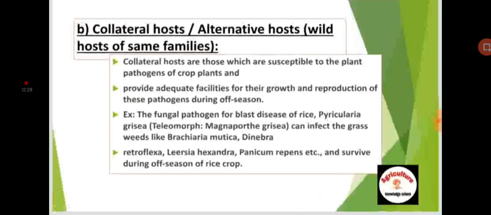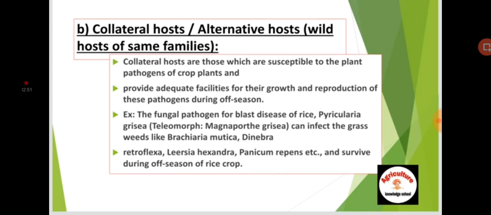Number B is collateral host or alternative hosts, wild hosts of the same families. Collateral hosts are those which are susceptible to the plant pathogens of crop plants and provide adequate facilities for their growth and reproduction during the off season.